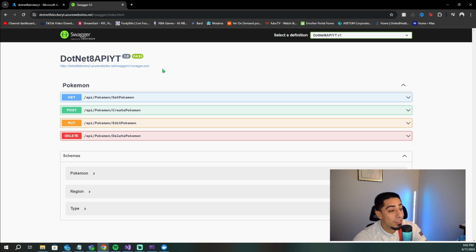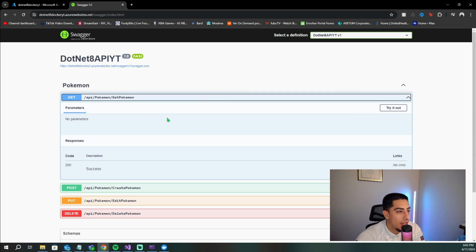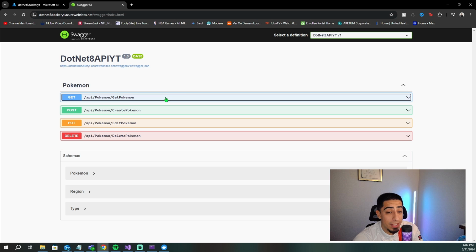So that was deploying that same Docker image all the way from our local to the container registry to our Azure app service. And now we have it right here. And if we hooked up a SQL Server database and then took our backup and threw it up into Azure, we would be able to run this endpoint and get our Pokemon from the database. But that is how you guys can take your .NET 8 API, use Docker, containerize it, and then take that container and throw it into Azure for the world to see.